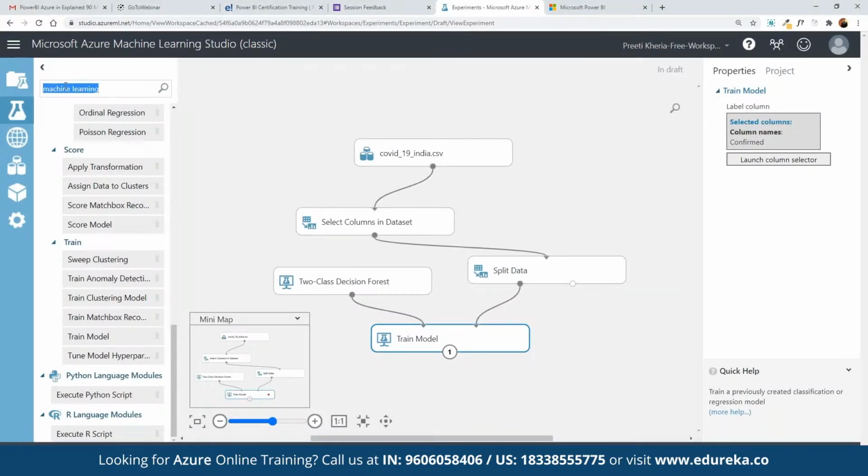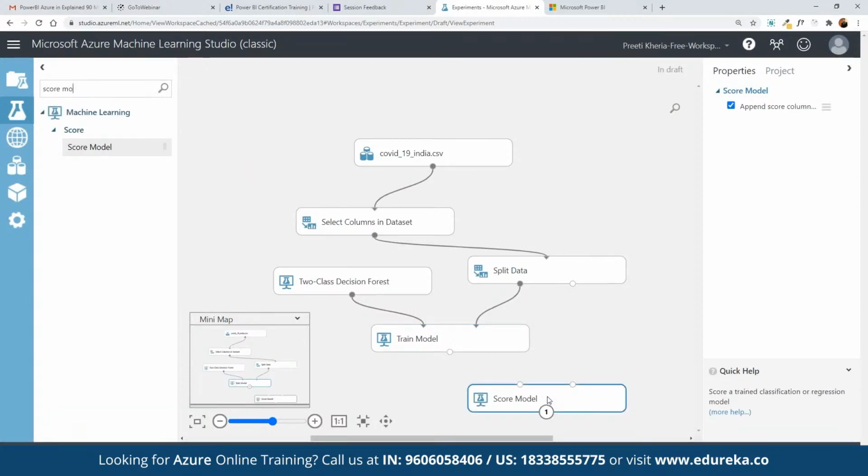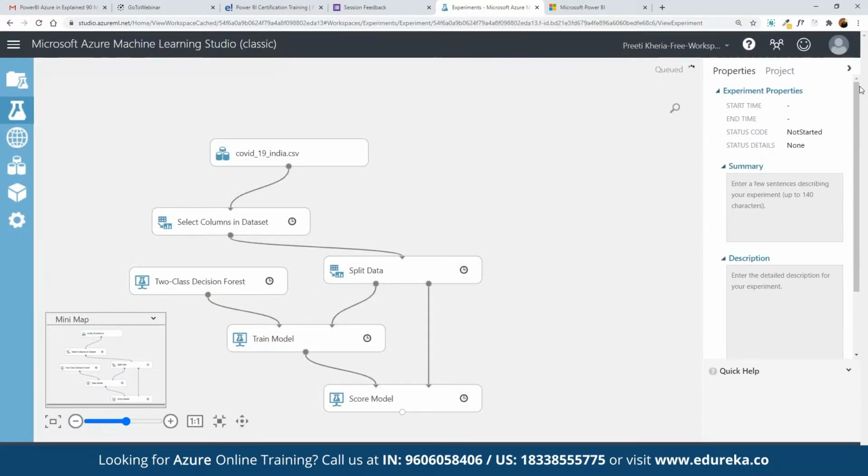Here we can search for score model and define it. We are going to test the score model along with the components that we want to integrate it with. Once we are done, we can simply run it to see. If each and every step is correct, we will be able to see the entire model created one by one. Each model statement is currently being executed one by one, and if there are no issues, it is going to be deployed automatically.